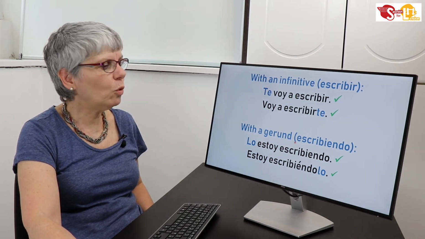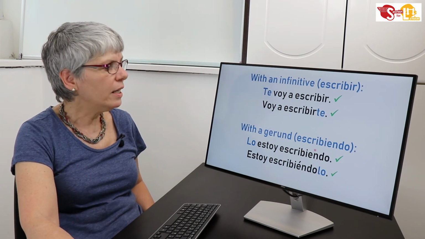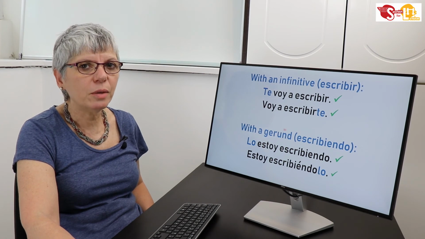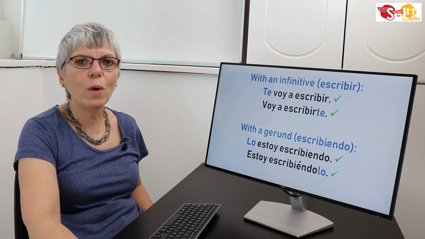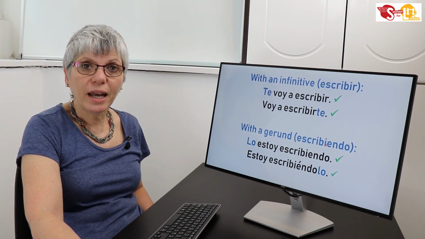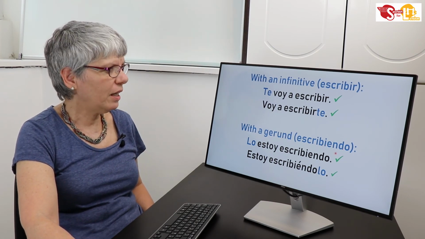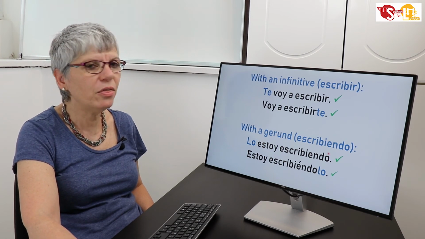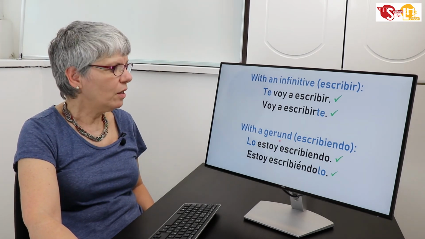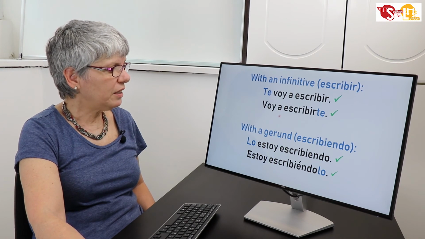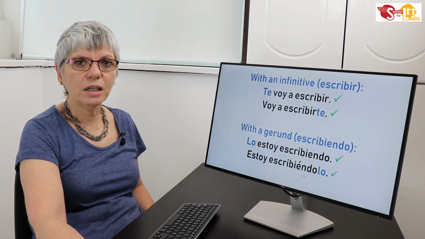Remember that the gerund is the equivalent to the ing. In my example, writing, escribiendo. You have a specific lesson about the gerunds, the ing forms in Spanish, because you have to know when they work in the same way as in English and when they don't. So go to the lesson about the ing. So with the gerund, escribiendo, writing, hablando, speaking, all of them are gerunds. Exactly the same as with the infinitive. I can say, I'm writing it, lo estoy escribiendo, or estoy escribiéndolo.